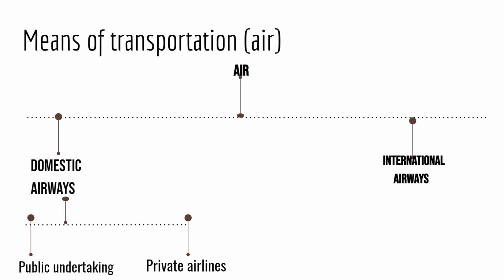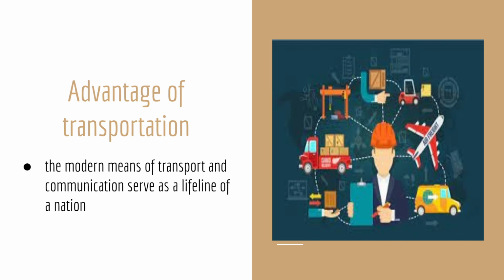Next we are going to learn what the advantages of transportation are. Let's talk about advantages now. What is transportation, and what is the advantage of transportation? The modern means of transportation and communication serve as the lifeline of the nation. From the chapter's name we already understood that.